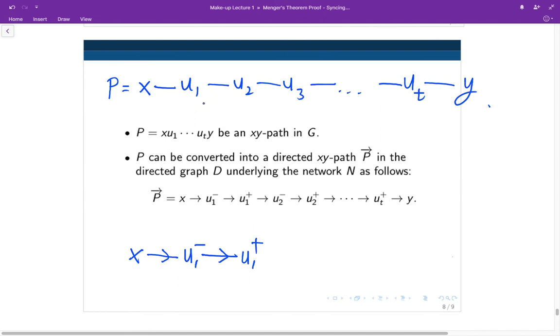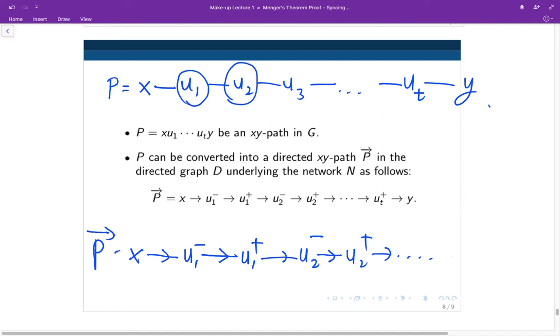And also, the edge from u1 to u2 will be replaced by the arc from u1 plus to u2 minus, and so on and so forth. Okay? This will be a directed path, denoted by P with an arrow at the top, in our network N.